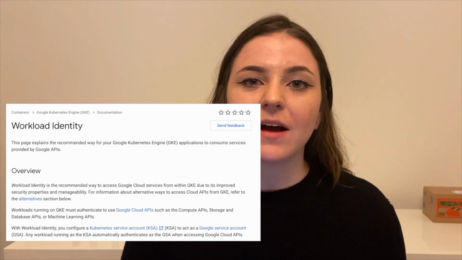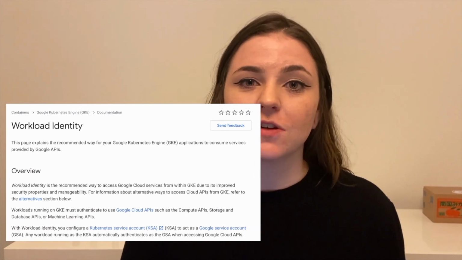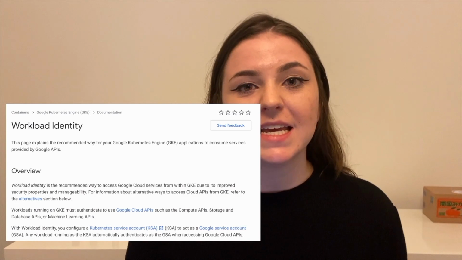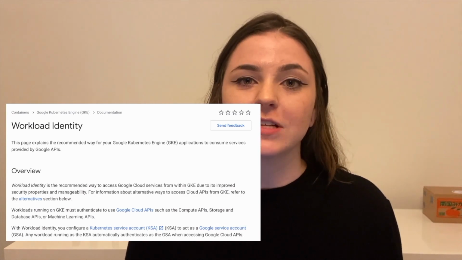Earlier, we talked about how Kubernetes workloads have access to the underlying service account that's attached to the node. And the suggested way to harden your clusters is to use a service called Workload Identity. And Workload Identity allows you to associate a Kubernetes service account with a cloud identity. And this is how you can harden your cluster, as well as have a one-to-one mapping of Kubernetes service accounts to cloud identity service accounts.